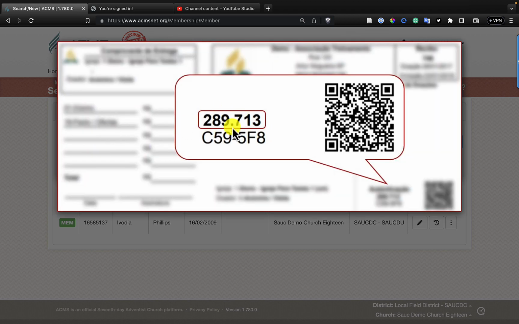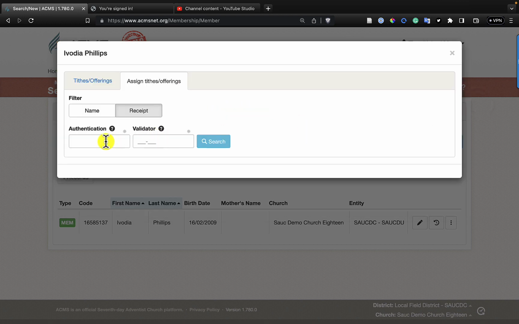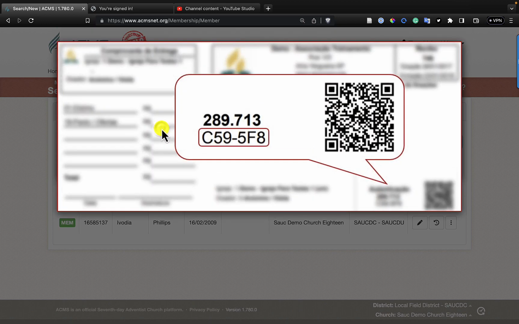The authentication information I highlighted earlier on, actually if I click here, you will see it more clearly. This first top number is what you are looking for, and that number will be what you enter in this field. The validator is this second number here, which is alphanumeric, with letters and numbers. That's what you will type in that second section.